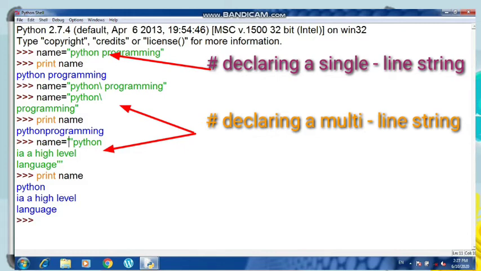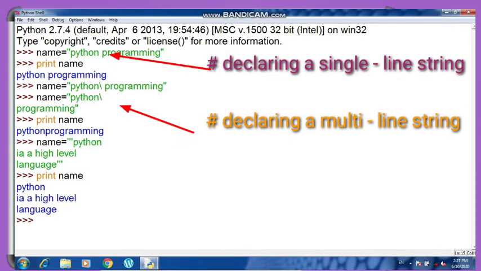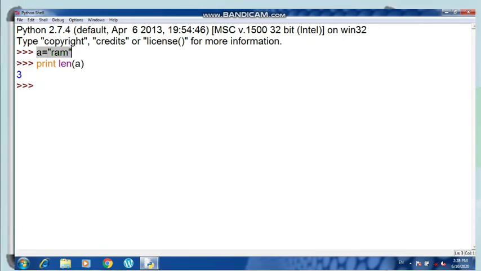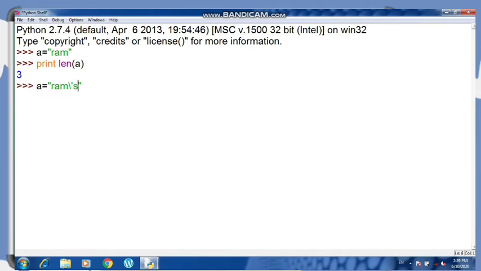I have already showed you how you can calculate the size or length of the string, that escape sequences also take 1 character space. So now let us calculate the size of the string. Suppose I have written A is equal to Ram and print len and then A. It is giving me the output as 3. Now I am going to use the escape sequence. Let us see. Backslash, single quote and S, and I will write print A. So what should be the size?